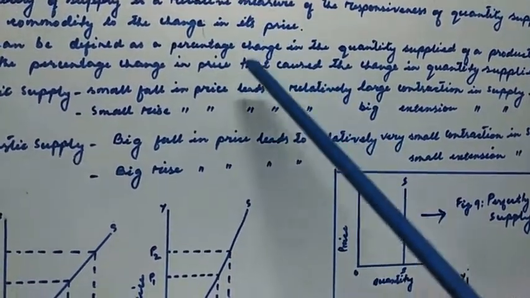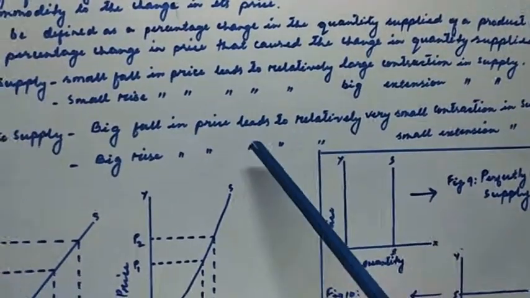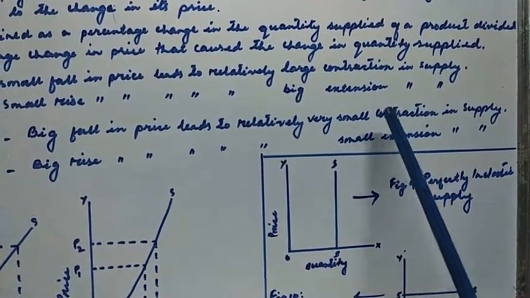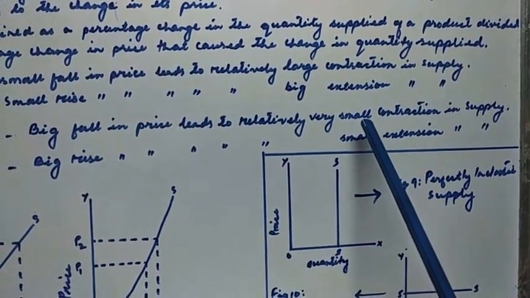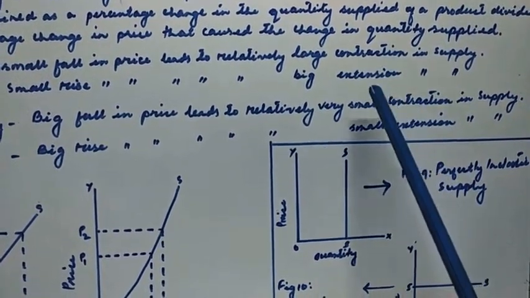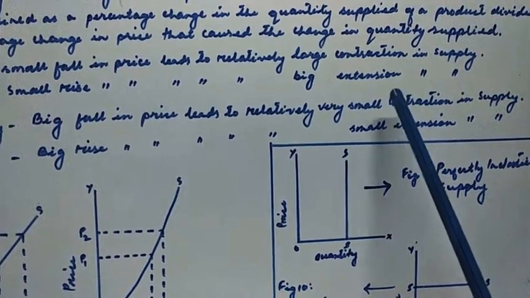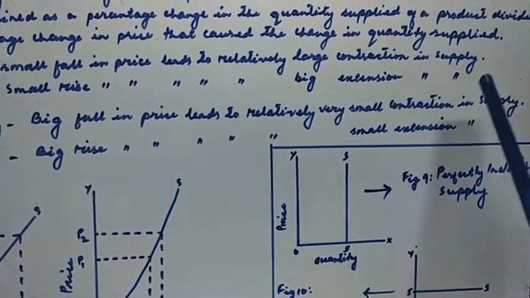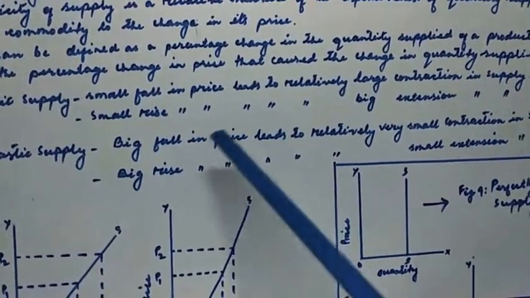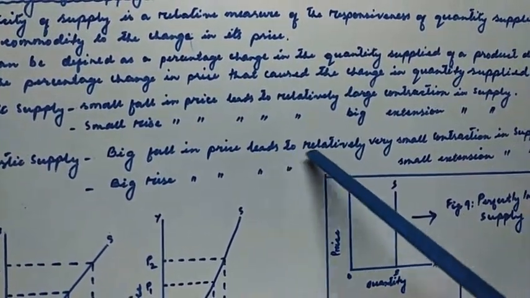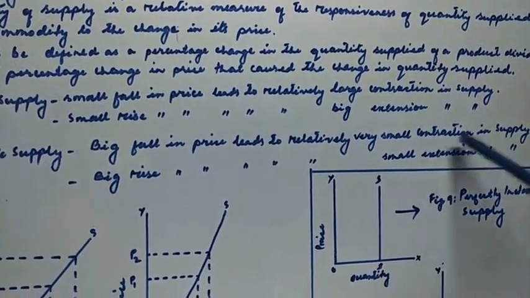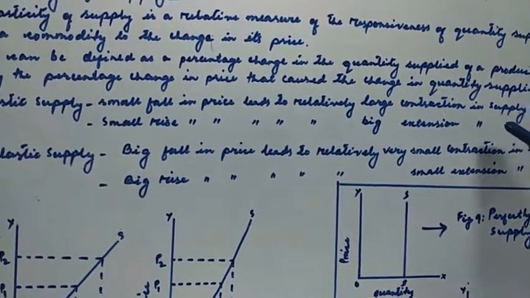So there is a big fall or a big rise in the price of a commodity, but the change in quantity supplied is very small, whether an increase or a decrease. That is inelastic supply. When there is a big fall in the price leading to a relatively very small decline in supply, that is inelastic supply.